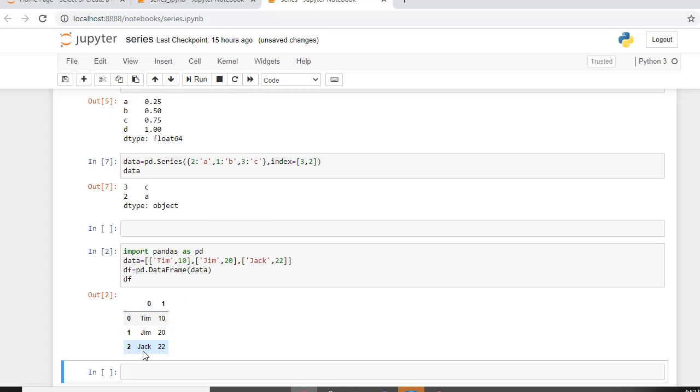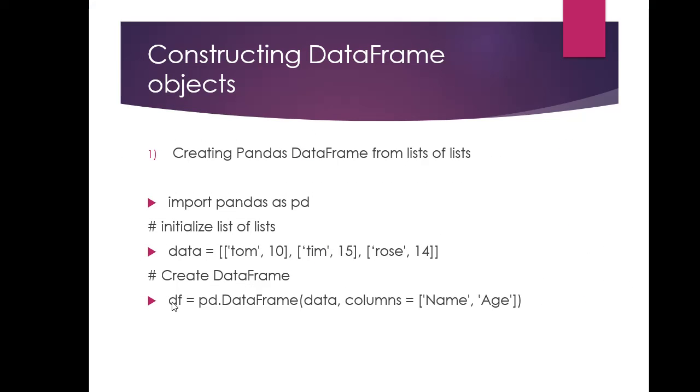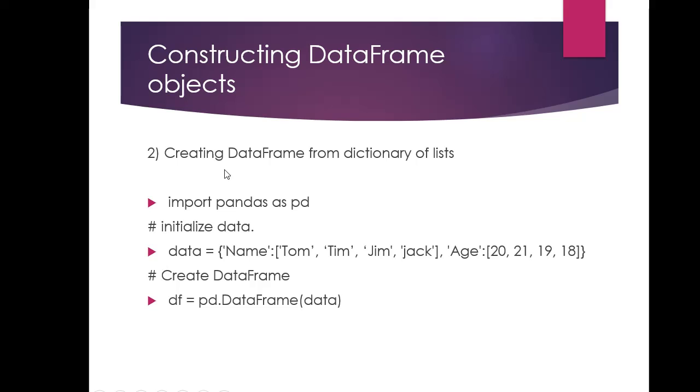Here I haven't defined my index, nor have I labeled my columns. Okay, so the next is creating data frame from dictionary of list.